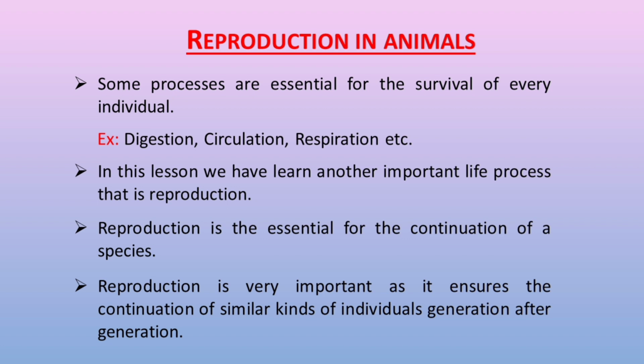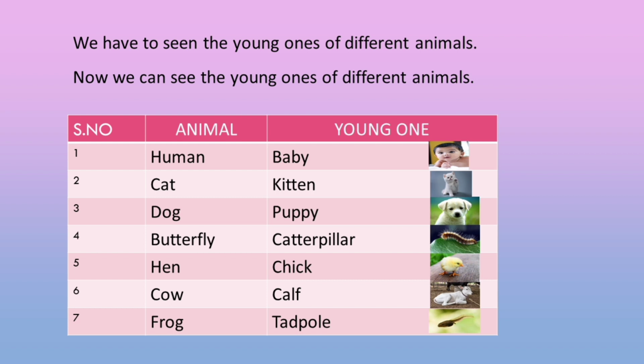Reproduction is very important as it ensures the continuation of similar kinds of individuals generation after generation. Now we can see the young ones of different animals. In human beings, the young one is a baby; cat, kitten; dog, puppy; butterfly, caterpillar; hen, chick; cow, calf; frog, tadpole.